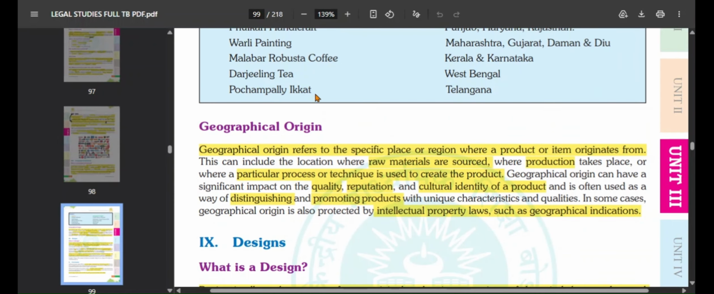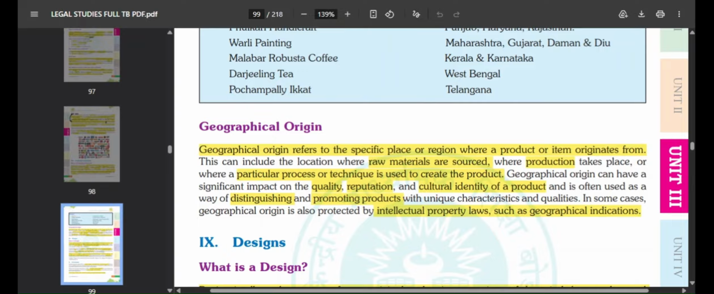Suppose someone wants to buy Darjeeling tea, they will prefer that. Darjeeling tea is very well made in West Bengal, so they will prefer to buy Darjeeling tea which originated from West Bengal, because that specific region specializes in it. That cultural identity will be there in the product. So this is used as a way of distinguishing and promoting the product also. When they see, okay, this is Darjeeling tea from West Bengal, it is a promotional technique that is used.